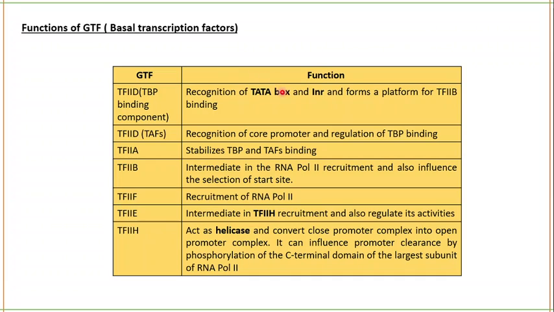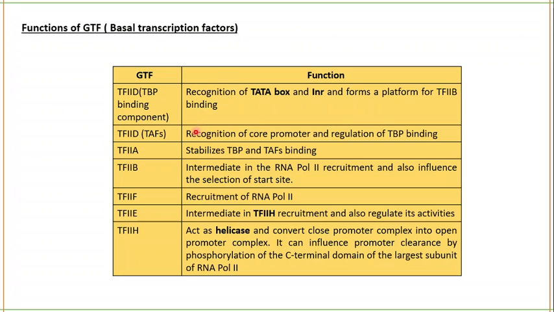It will recognize the core promoter, the TATA box and initiator, and will form a platform for transcription factor 2B binding. Another subunit of transcription factor 2D is the TBP associated factor. It will also help in the recognition of the core promoter, but it will be regulating the TBP binding.